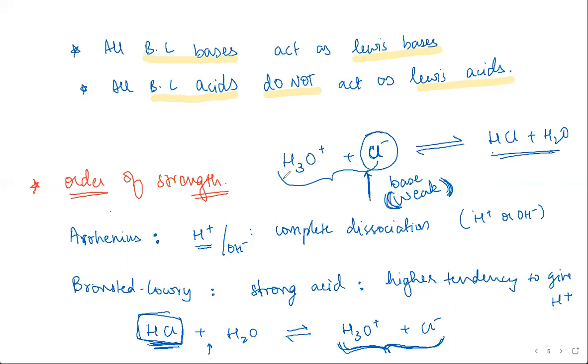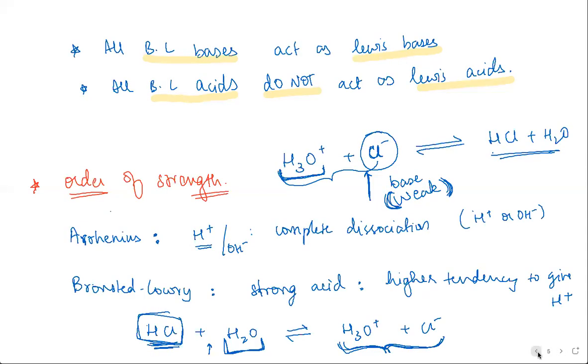Similarly, you can compare water and H3O plus also. So water is a stronger base than H3O plus, or H3O plus you can say is more acidic than H2O that way. So even in the case of Bronsted-Lowry theory, you can figure out which is a strong acid, which is a strong base, based on which direction the equilibrium is shifting in.